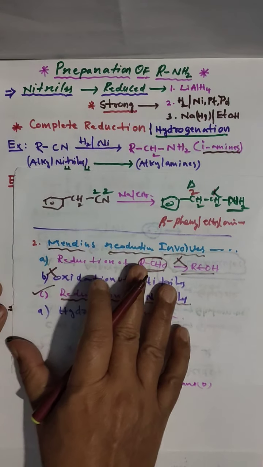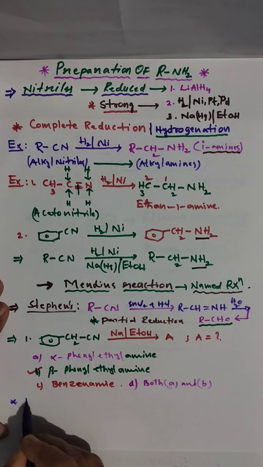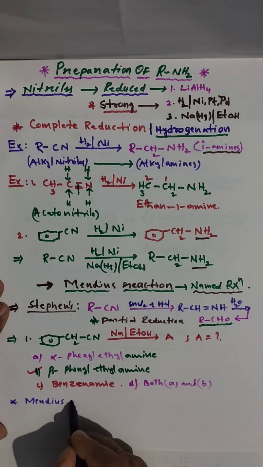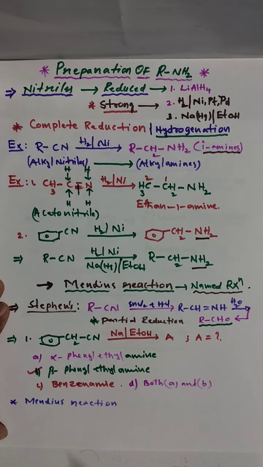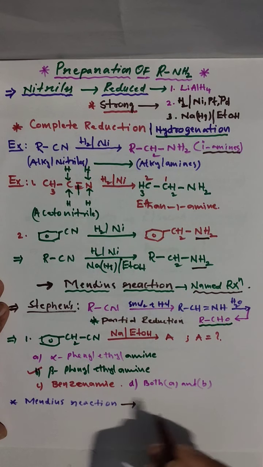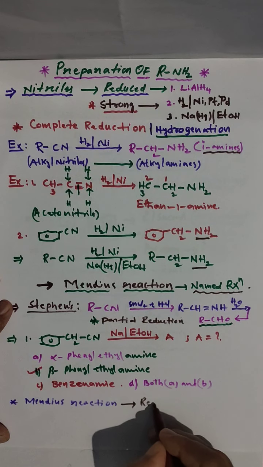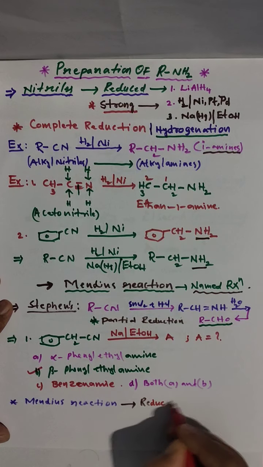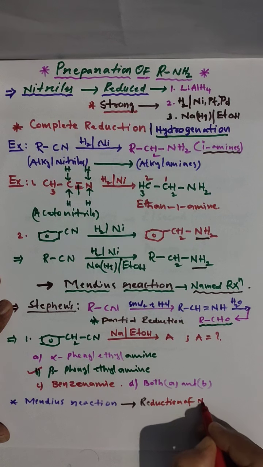That is why we have to remember the Mendius name. You have to remember that in the Mendius reaction, reduction of nitriles takes place.